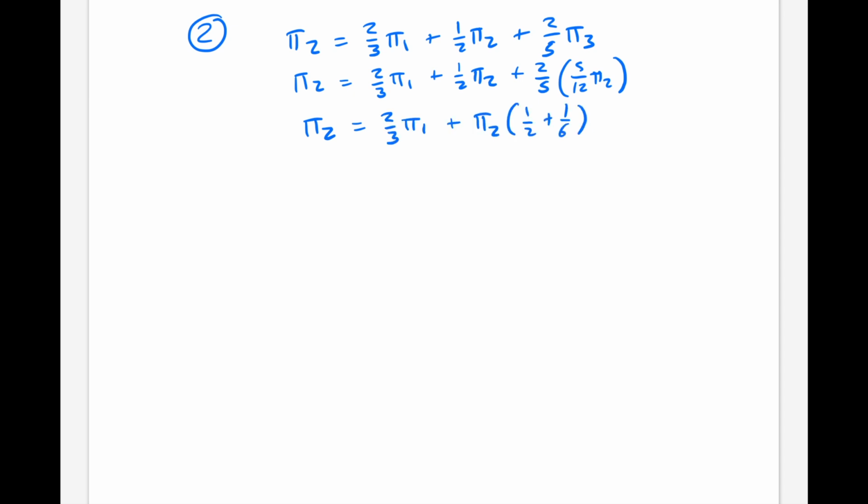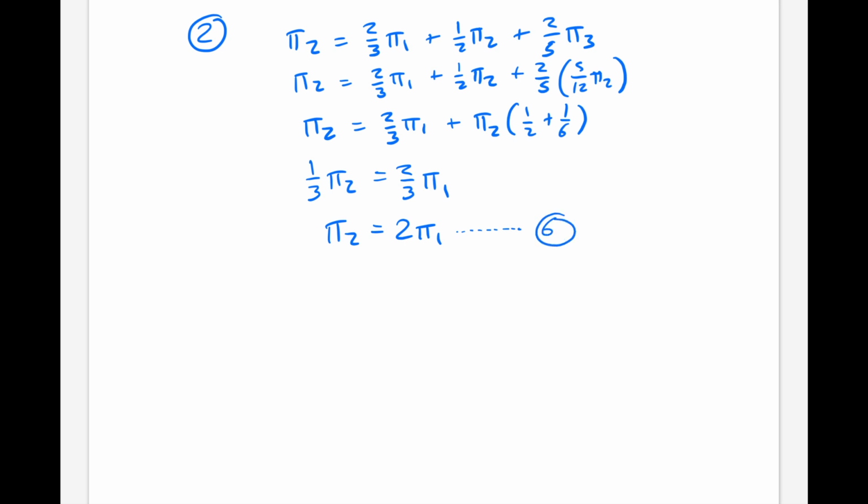A half plus a sixth is 2/3. So take away 2/3 pi 2 from both sides and multiply through by 3. So we get the relation that pi 2 is equal to 2 pi 1. So let's label that equation 6.